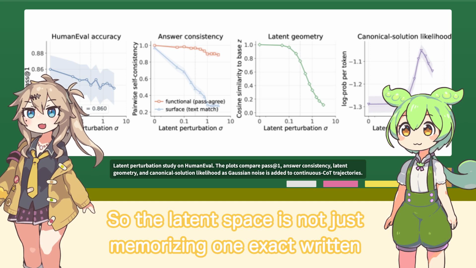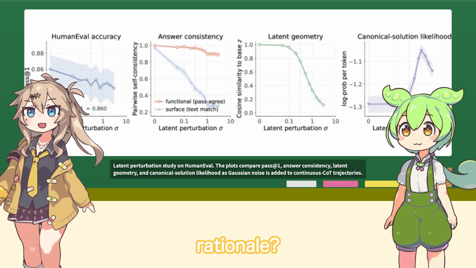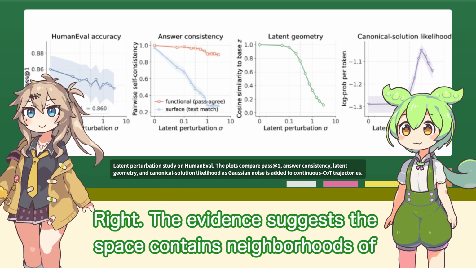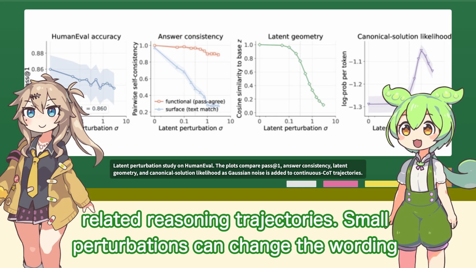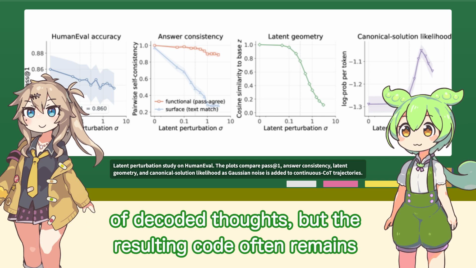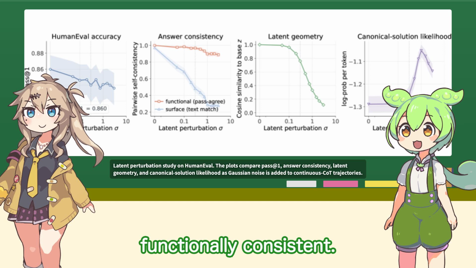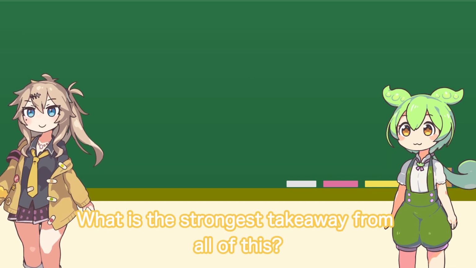So the latent space is not just memorizing one exact written rationale? Right. The evidence suggests the space contains neighborhoods of related reasoning trajectories. Small perturbations can change the wording of decoded thoughts, but the resulting code often remains functionally consistent. What is the strongest takeaway from all of this?